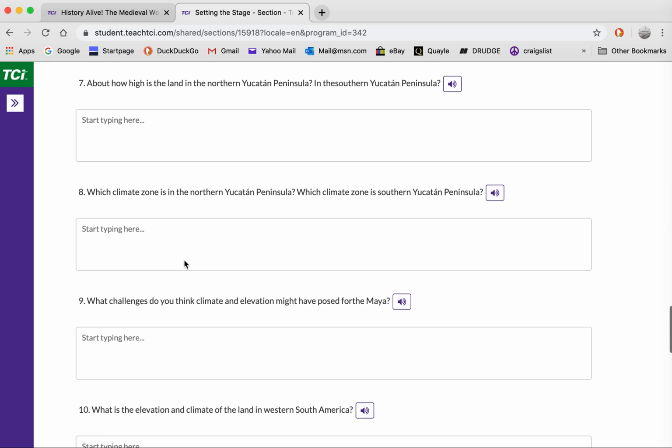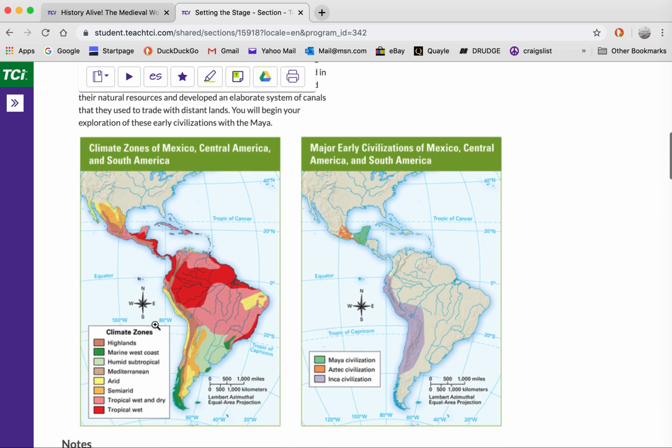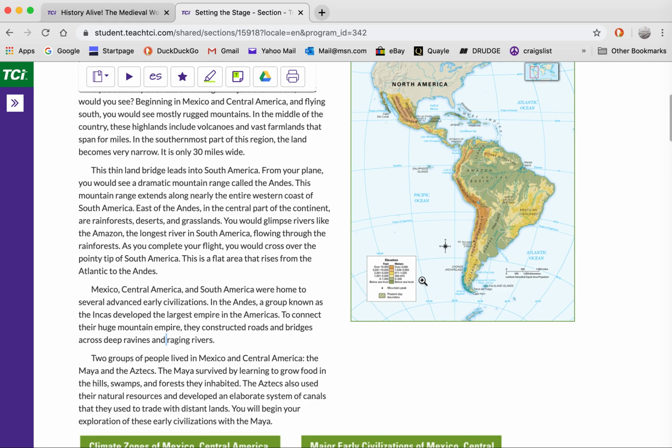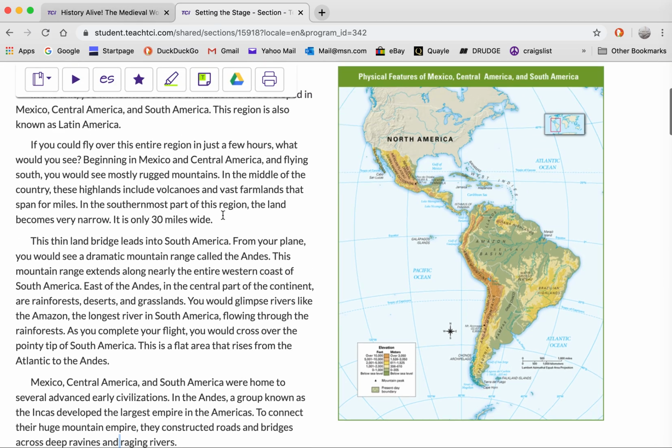Or something, and it's, what is the elevation and climate of the land in Western South America? Well, the elevation goes from 0 to 10, 15,000 feet. I don't know. Maybe put that as a range. You have the elevation chart here. Just give it your best answer.